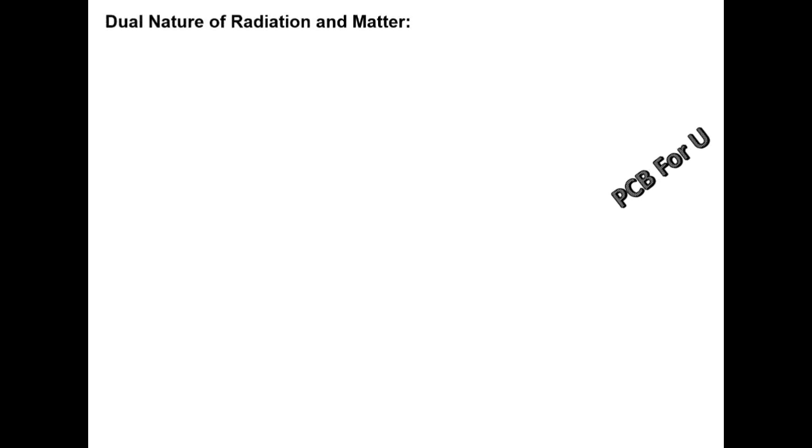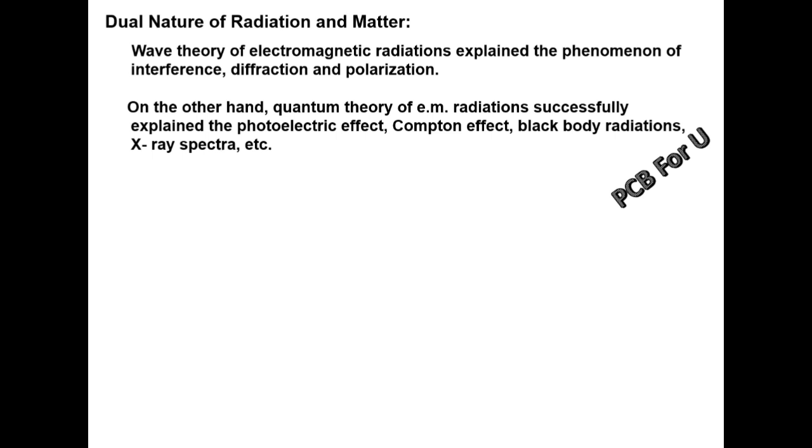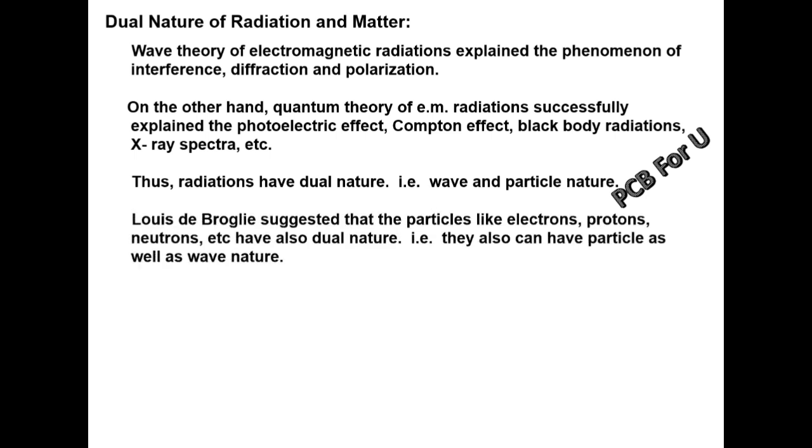Dual nature of radiation and matter. Wave theory of electromagnetic radiations explains the phenomenon of interference, diffraction, and polarization. On the other hand, quantum theory of electromagnetic radiation successfully explained the photoelectric effect, Compton effect, black body radiations, X-ray spectra, etc. Thus, radiations have dual nature, that is, wave as well as particle nature. Louis de Broglie suggested that particles like electrons, protons, neutrons, etc. have also dual nature. That is, they also can have particle as well as wave nature.